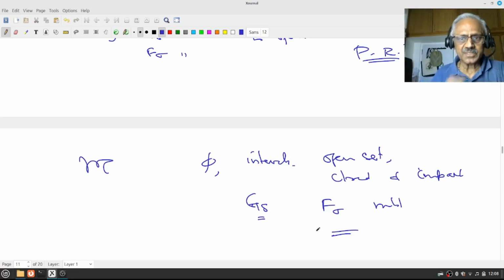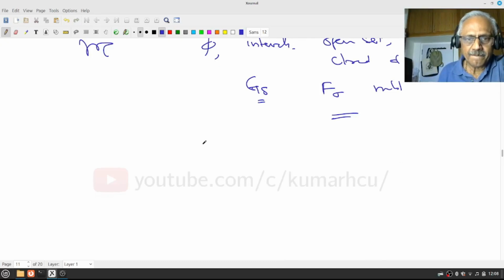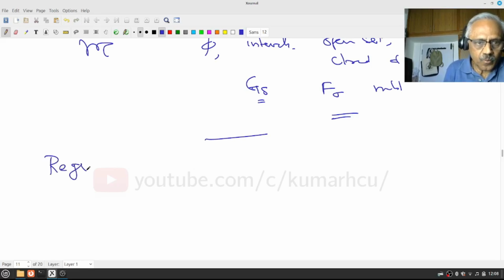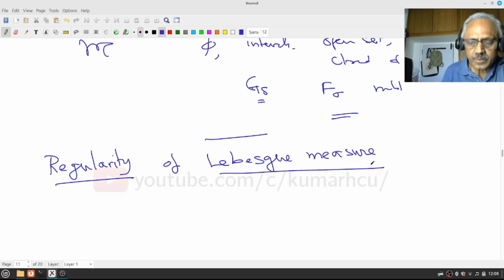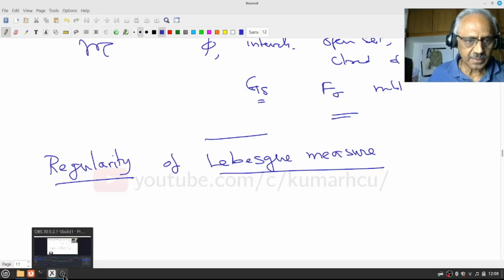The very interesting thing. So this leads to what is known as regularity of Lebesgue measure. So let us look at it. Perhaps I will take this in the next session, but let us try to understand what it says.